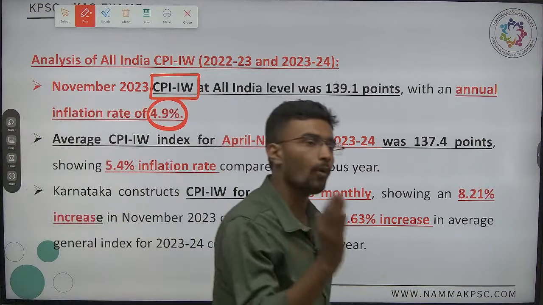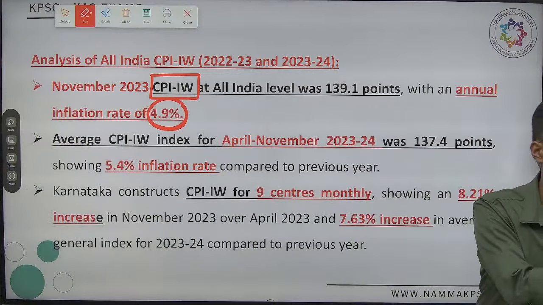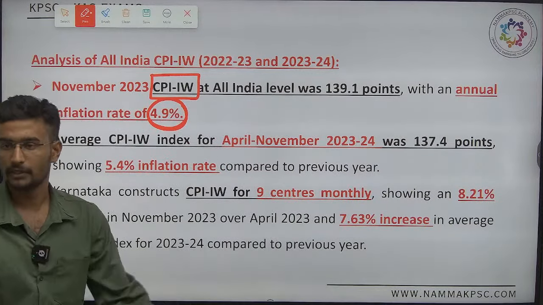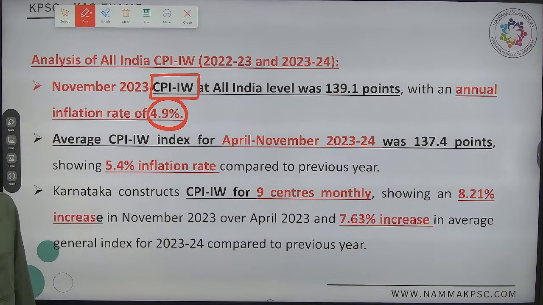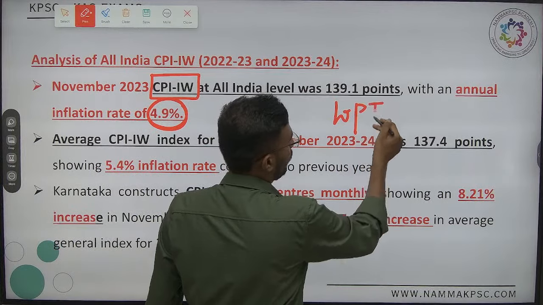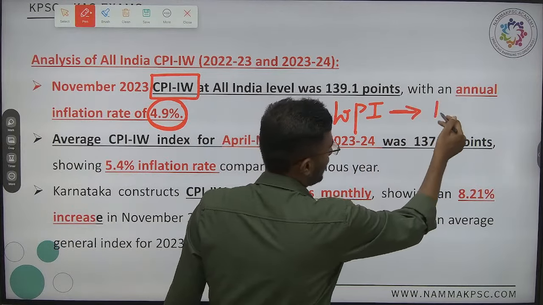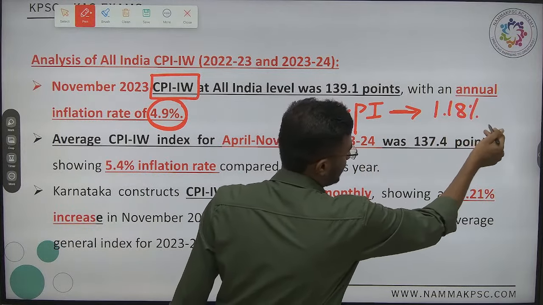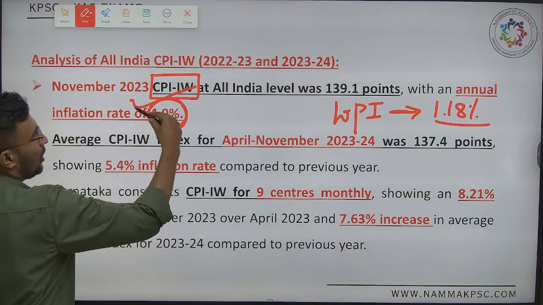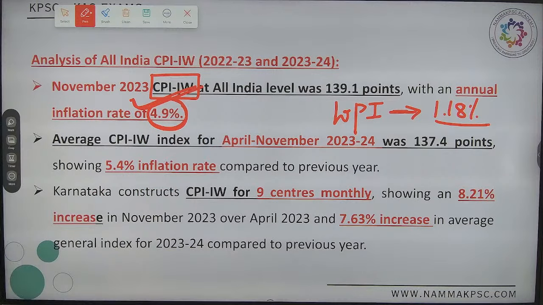Nothing but more than WPI. More than WPI or not? WPI inflation growth was only 1.18%. WPI must be lower, whereas CPI must always be highest.